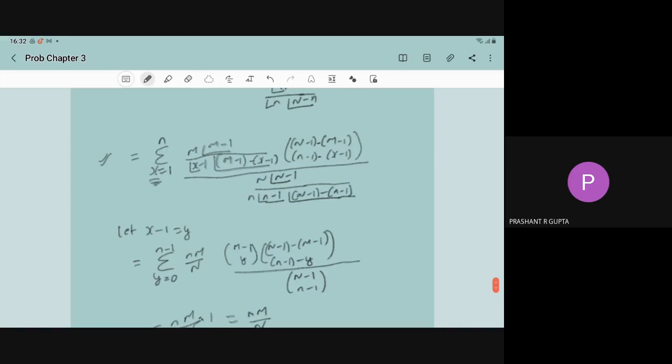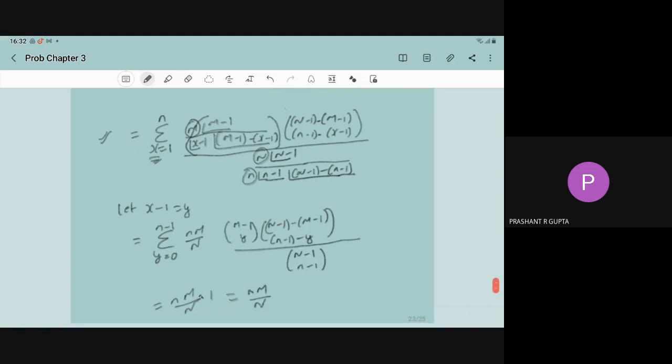From here we can write this m, this n as n m upon n, and the remaining one will become (m minus 1) choose (x minus 1). This is already in combination form, (n minus 1 minus m minus 1) upon (n minus 1 minus x minus 1), and the denominator can be written as (n minus 1) choose (n minus 1).